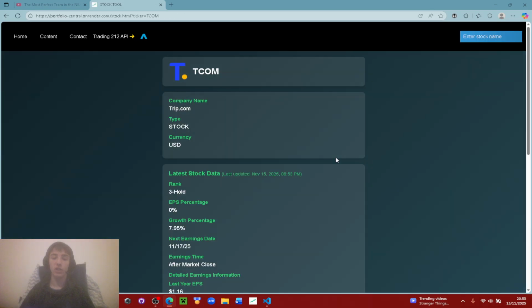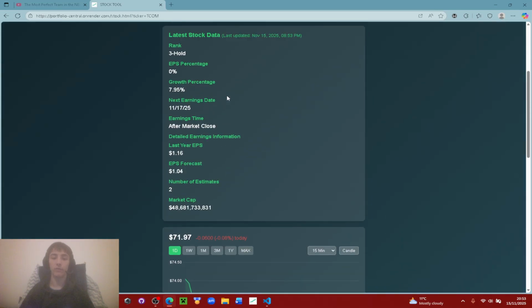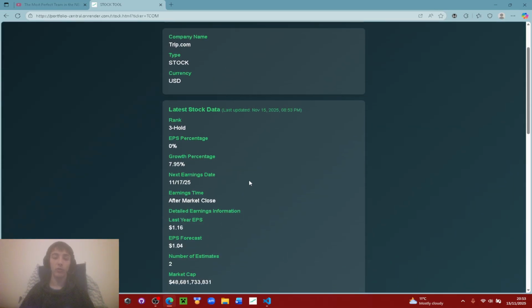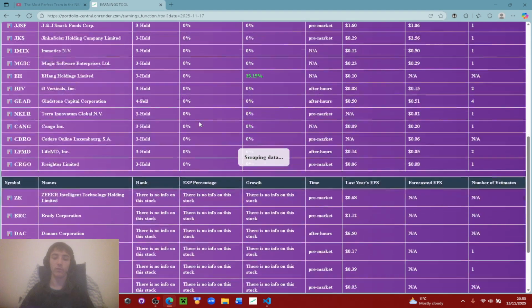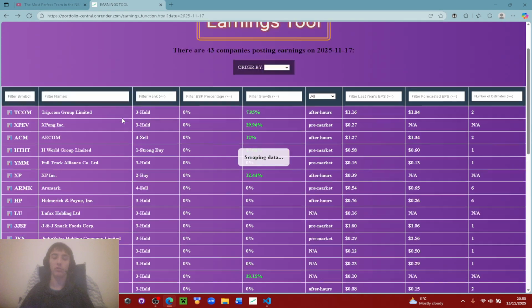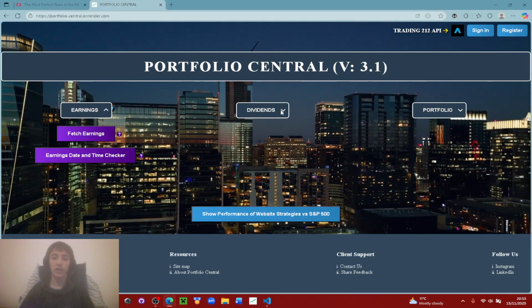But now you can just click this, see the info, see the price, see the latest news. It's absolutely beautiful, guys. I cannot lie. You can also see all the latest data. This was pulled from our internal database. Of course, this was updated literally right now because we just fetched earnings. You can go back and it will continue scraping the data.